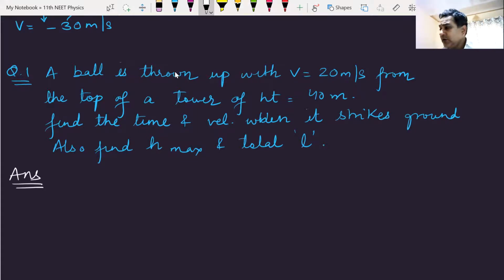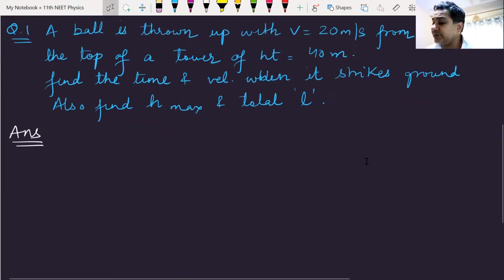Someone is standing at the top of a tower, 40 meters high, and throws the ball upwards with a velocity of 20 meters per second. After how much time and with what velocity does the ball fall back and strike the ground, what is the maximum height it reaches, and what is the total distance traveled? I hope the question is clear to everyone.